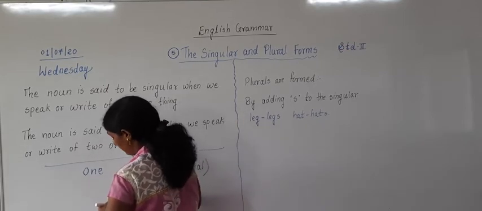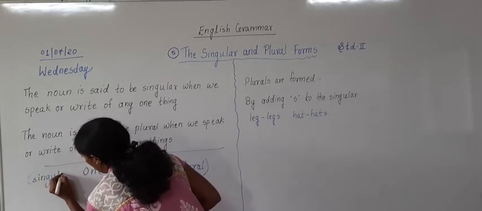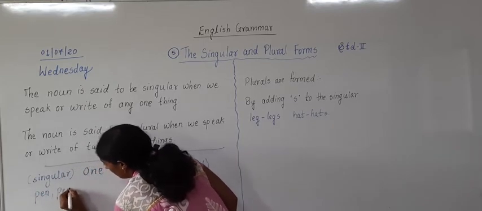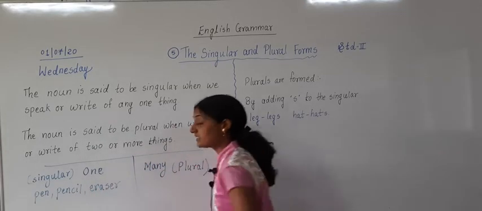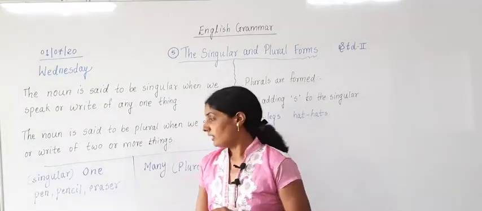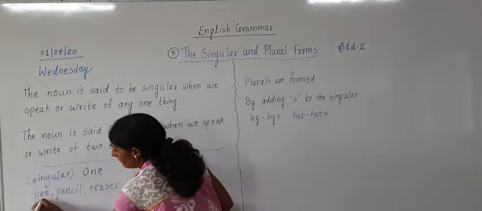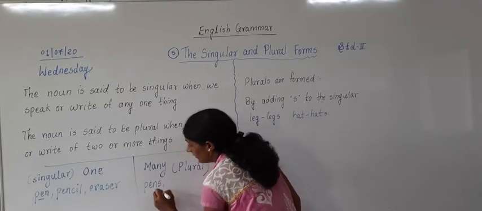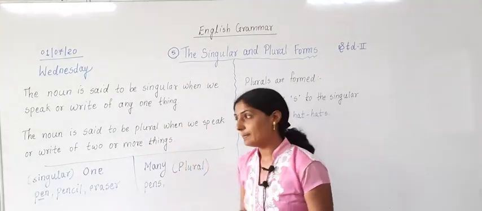One means singular. One pen, one pencil, correct? One eraser. This is what? Singular. One pen, one pencil, one eraser. It is what? Singular. And if I want to talk about many, correct? Then what this one pen will become? One pen will become many pens. What it will become? Many pens. One pencil will become what? Many pencils.